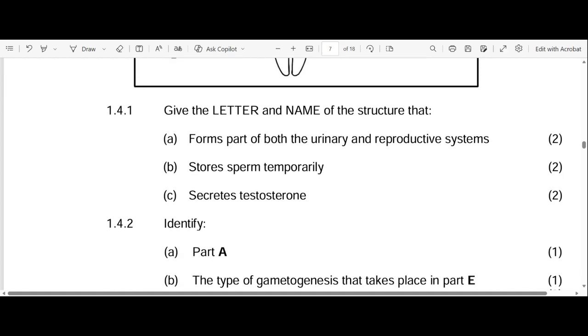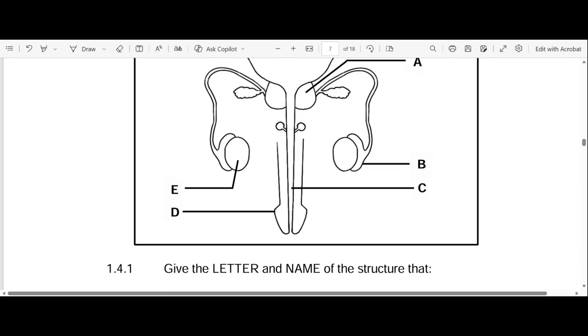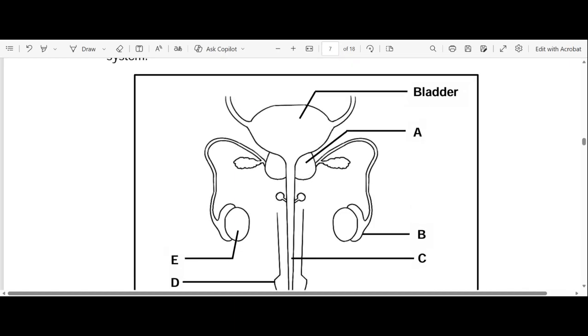Okay. Now let's go to 1.4.2. Identify part A. So what is part A? Let's go to part A. So part A becomes your prostate gland. Remember, prostate gland is the biggest gland, right? It's the biggest gland when you compare it to other accessory glands. The smallest gland is the Cowper's gland. Remember, it's the smallest one. And the leaf-like gland is the seminal vesicle. And the biggest one definitely becomes your prostate gland. It's easy to identify them like that. Becomes easier.